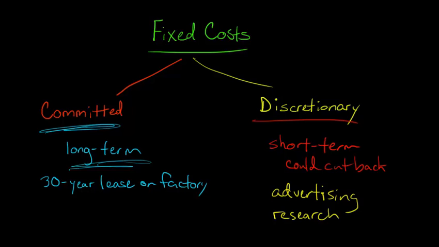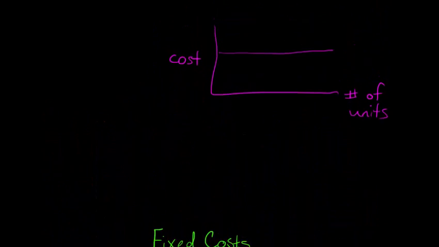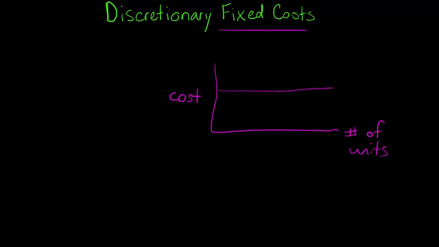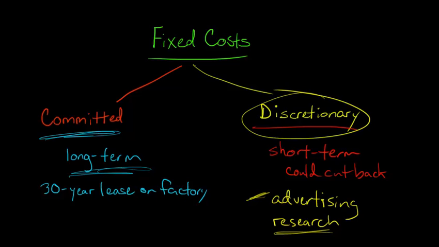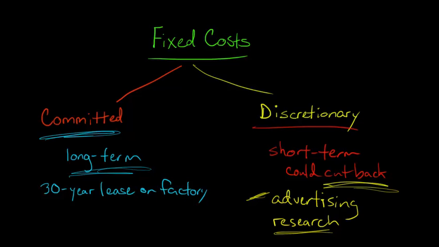Now if we think about a firm's research costs or even its advertising costs, whatever amount it decides to allocate to advertising, if we go back to our notion of what a fixed cost is, we see that if we decide to spend $1 million on advertising, that would be our cost. But no matter how many units we produce, we're still going to incur that same $1 million of advertising cost. But it's discretionary in the sense that each new year we can say, you know what, we were having some financial problems, we can cut back. We can say we're actually not going to spend that money on advertising this year. Whereas with a committed fixed cost, something like the lease on the factory, we really can't get out of that.